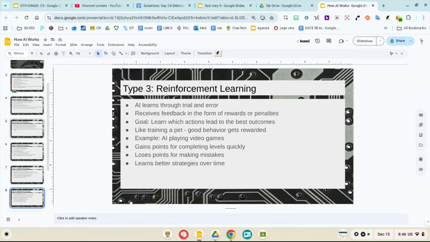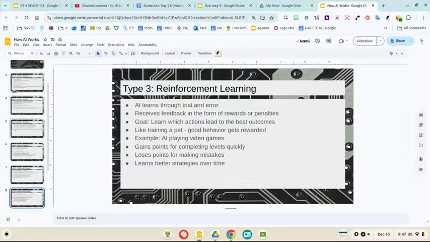The goal for the AI is to learn how to make the best choices, like training a pet. Good behavior gets rewarded with a treat, and bad behavior gets punished with maybe a smack on the butt. Another example is playing a video game. You gain points for completing the levels, you lose points for making mistakes, and you learn a better strategy over time.